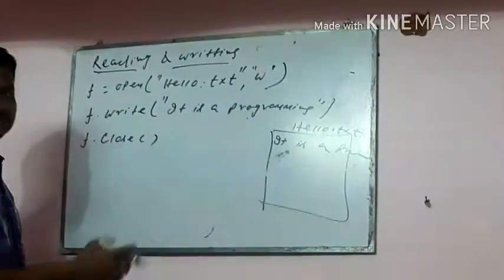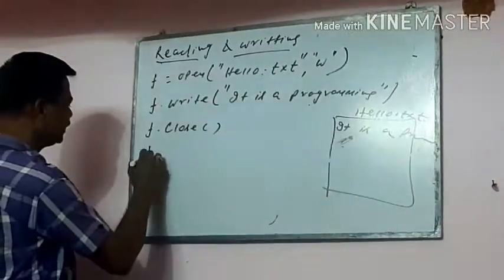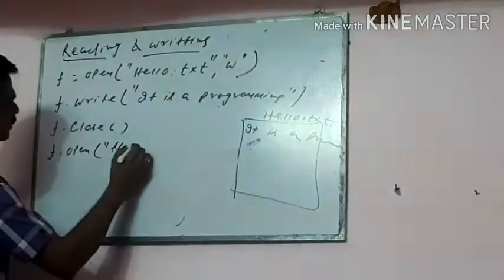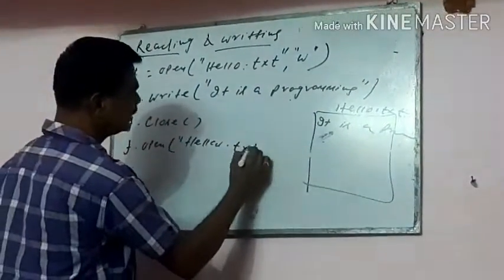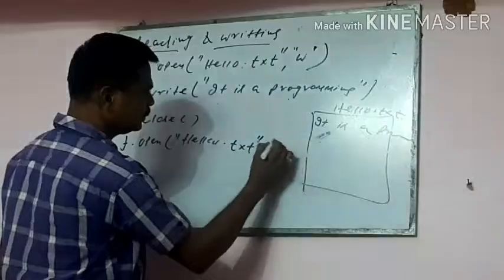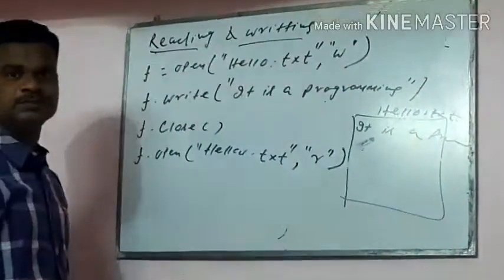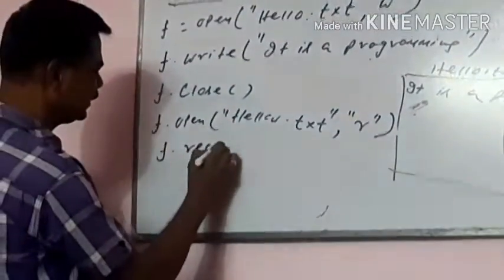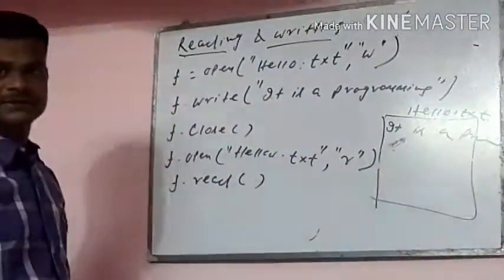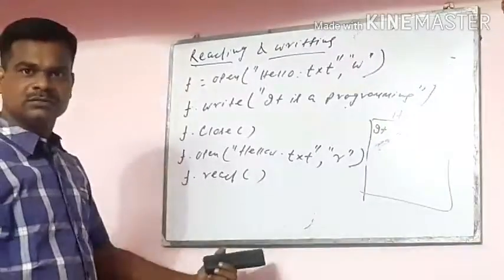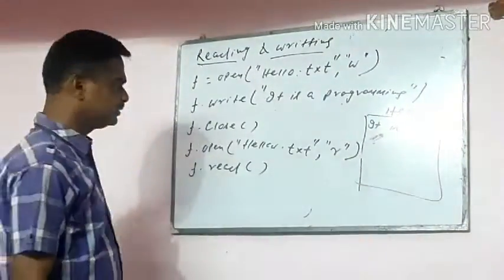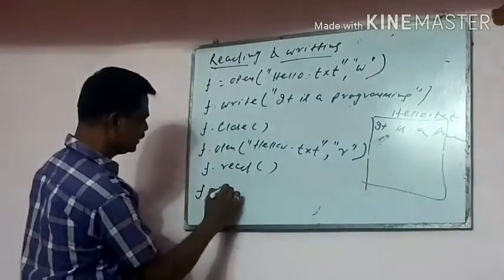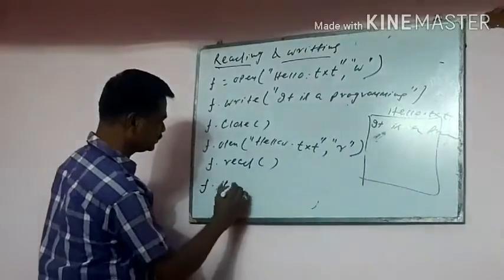Now you have to read that file. So again you have to open that file: f dot open hello.txt in reading mode. Then you read that file. F dot read, whole lines or readlines, or you can say readline also. Multiple lines you can read. Then the read functions, then f dot close.